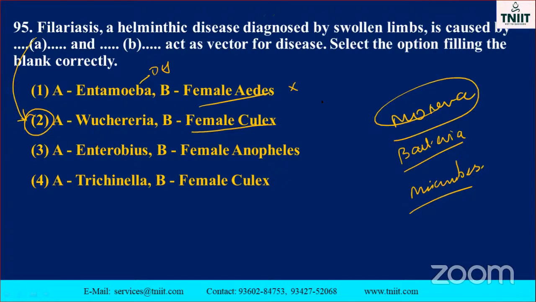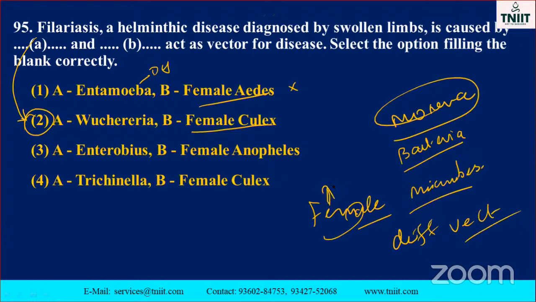Female Culex, always female only. All of these are female. Why? Because the female is the disease-spreading animal, the vector. Why are they called vectors? Because only the female has the egg-laying capacity; the male cannot. That is the reason. So which option is correct? Wuchereria bancrofti, female Culex mosquito.